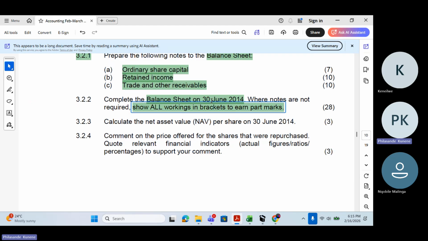Statement of financial position, or the balance sheet, as at 30 June 2014. That's what we're going to work on. 28 marks. You can see there are a lot of marks that you're going to obtain there.